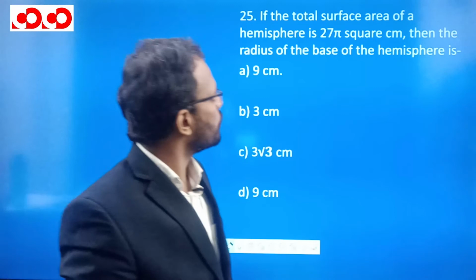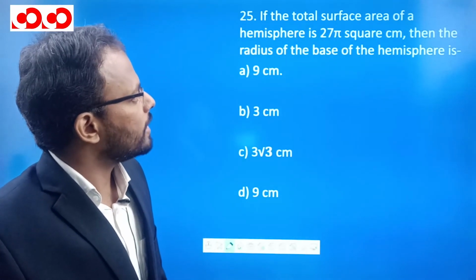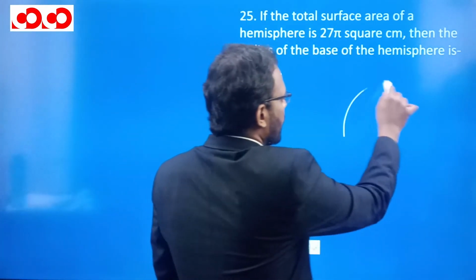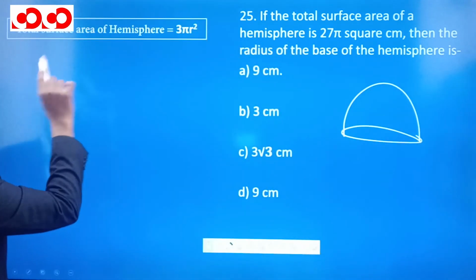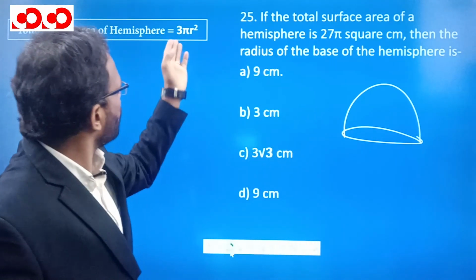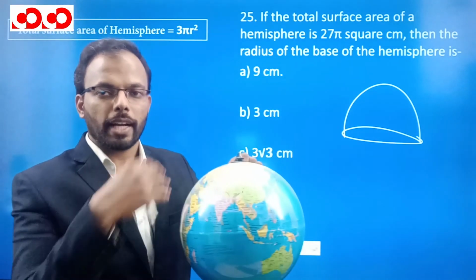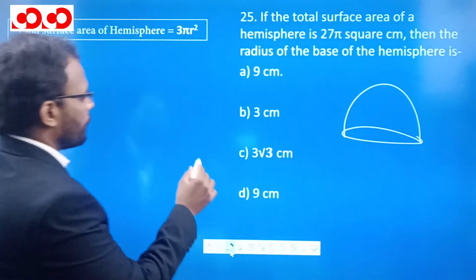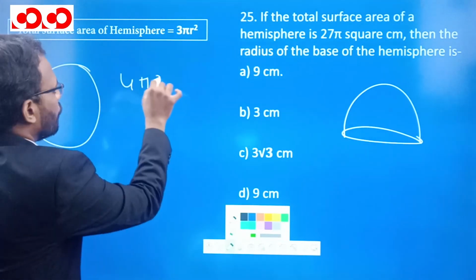Here is a hemisphere. The total surface area of a hemisphere is 27 pi square centimeter. Then what is the radius of the base of the hemisphere? Hemisphere is something like this. Half ball. So we know that the total surface area of this hemisphere is 3 pi r square. How did it come? To understand this formula 3 pi r square, see, here is a globe in front of me and this is a sphere, right? We know that for a sphere, that is for an entire ball, the total surface area is 4 pi r square.